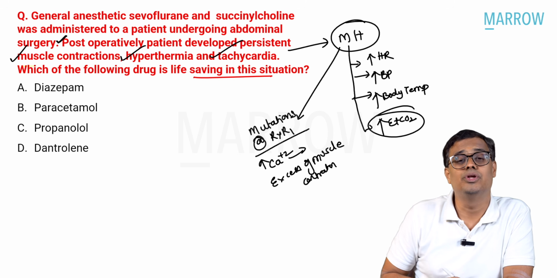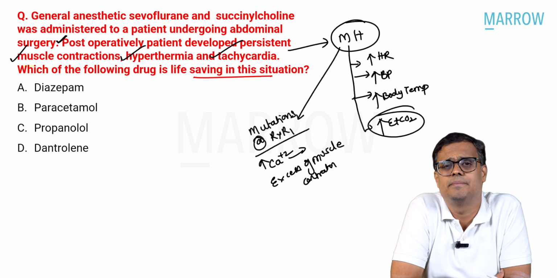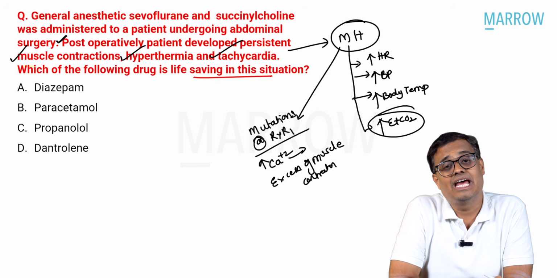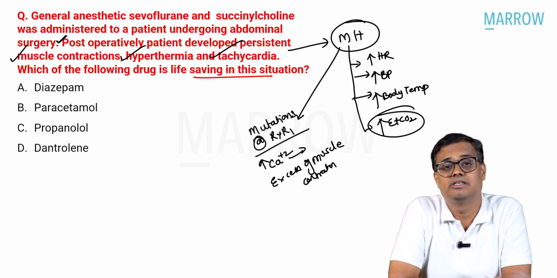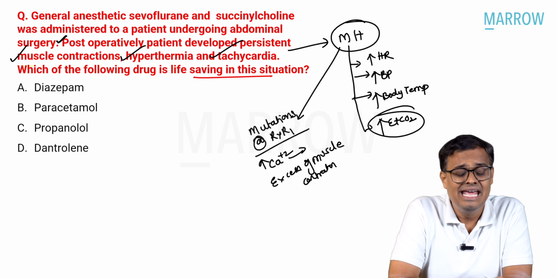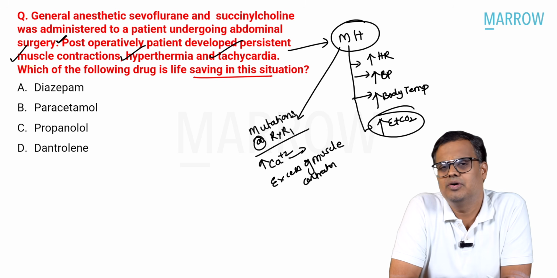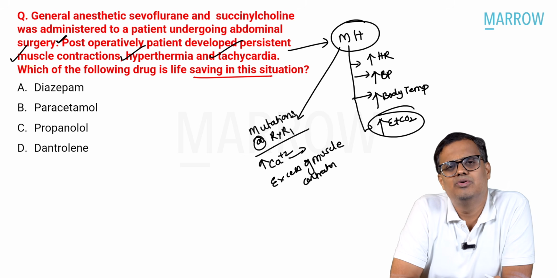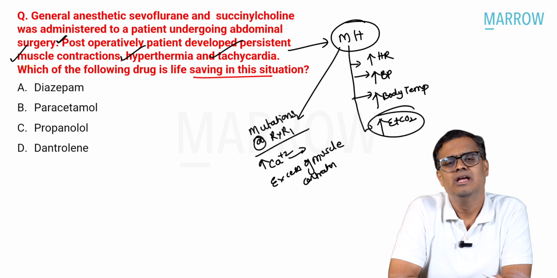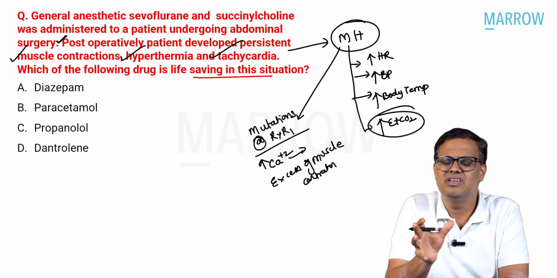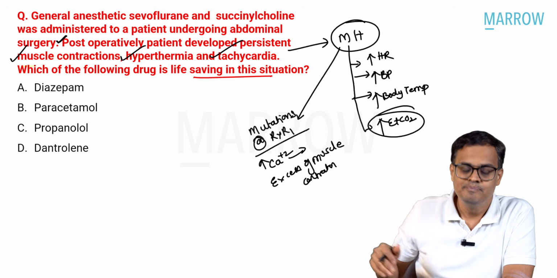Don't get confused that this can be a seizure episode. It can be, but I will not say seizure episode because in a seizure episode, the body temperature will not increase that much. That is the first point. Muscle contraction can be happening, but this is not a case where we can think of seizure. A seizure will classically give you symptoms of generalized tonic-clonic seizures, tongue biting, eyeball rolling, frothy secretions from the oral cavity, and all these things. If that is coming, then I might point towards a seizure episode. So this is not a seizure episode.